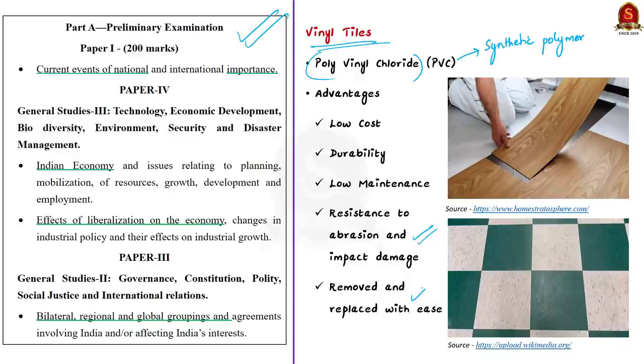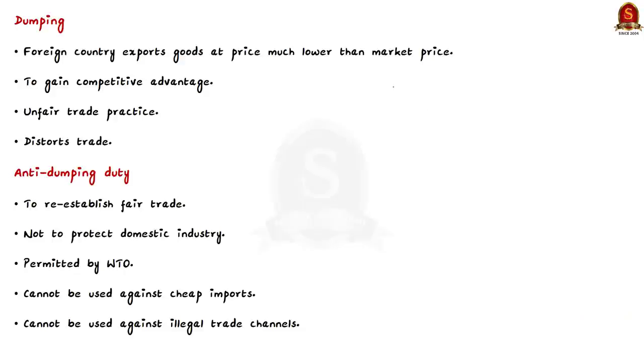Now what is the issue regarding these vinyl tiles? A private company has filed a petition with the Directorate General of Trade Remedies, which is under the Ministry of Commerce. In this petition, the company has asked the Directorate to impose anti-dumping duties on the import of vinyl tiles from China, Taiwan and Vietnam. The company is arguing that the dumping of vinyl tiles, that is the low cost vinyl tiles from these countries, is affecting the domestic industries. To understand the allegation made by this company, we need to first know what we mean by dumping and what is anti-dumping duty.